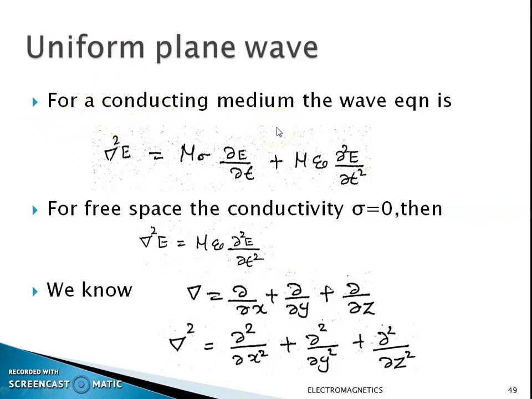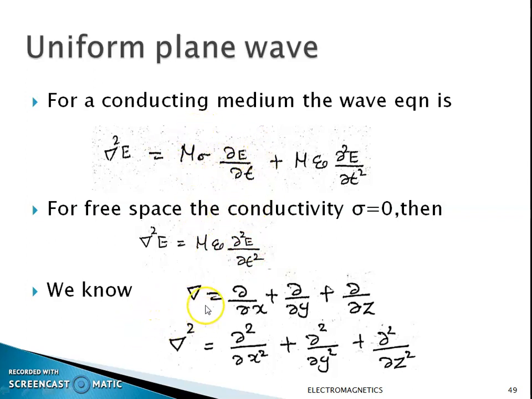We studied about the wave equation. So for a conducting medium, the wave equation is del square E equal to mu sigma dou E divided by dou t plus mu epsilon dou square E divided by dou t square. We derived this equation in the last class. For free space, the conductivity sigma will be 0. So the equation becomes del square E is equal to mu epsilon dou square E divided by dou t square. This term will become 0.